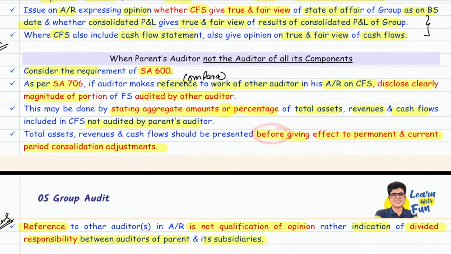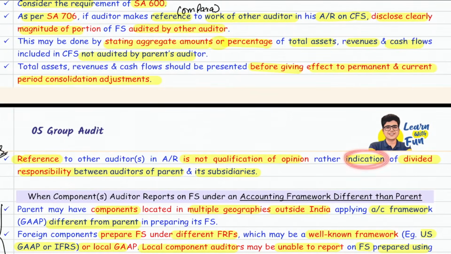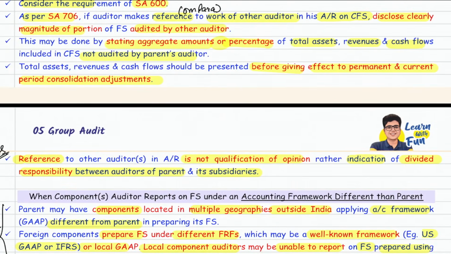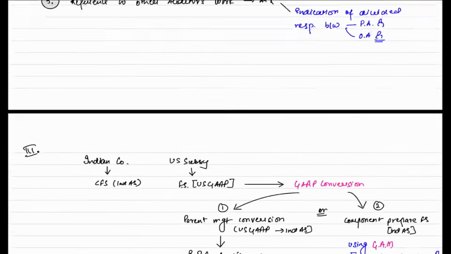These figures should be before giving effect to intra-group and current period consolidation adjustments. And lastly, clarify that the reference to the other auditor is not a qualification of opinion, rather an indication of divided responsibility between the parent auditor and the auditor of subsidiaries. Clear, boss? Clear, sir. Now let's move to the next part.